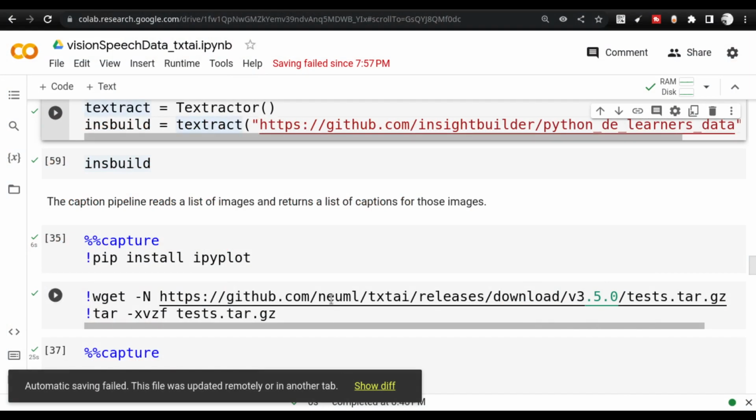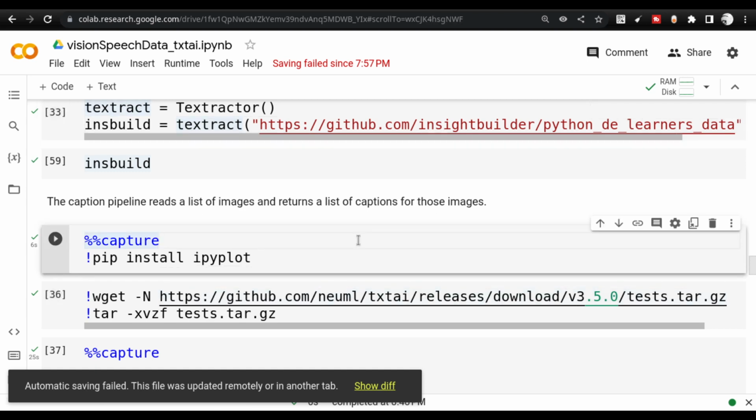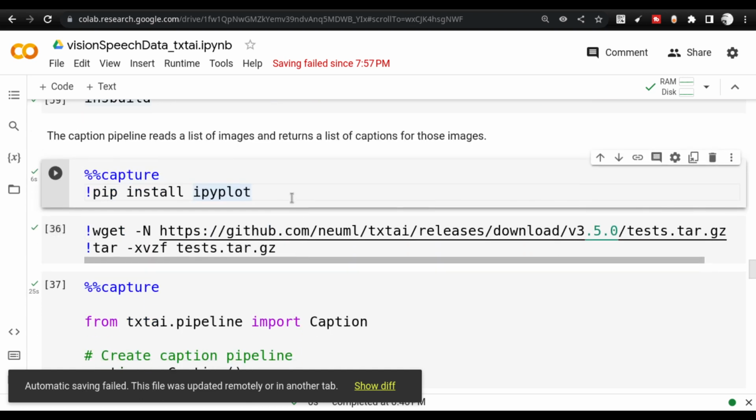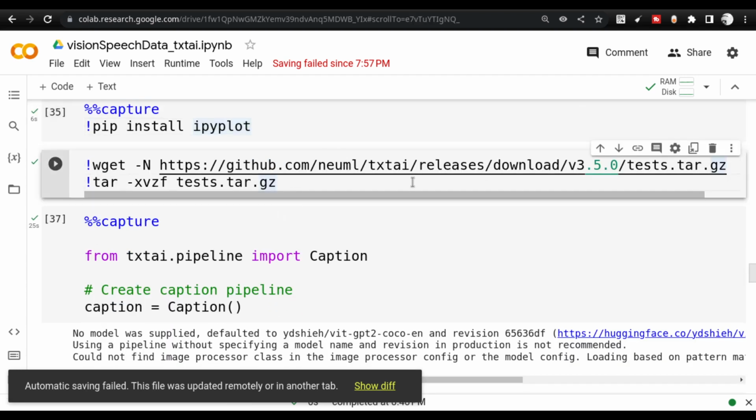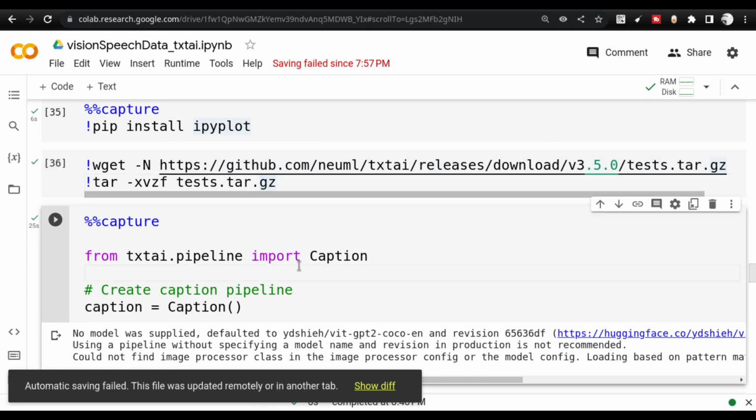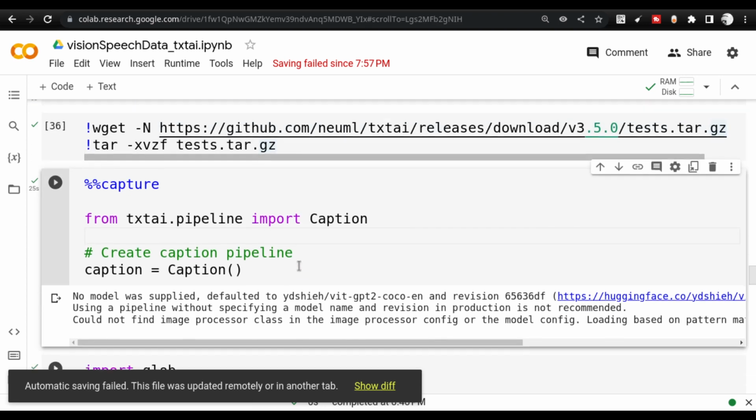In the browser, we see that ipyplot is one of the plotting libraries that is required to show the images. So that is why I have installed this. This was again shared by the TxtAi guys. And these particular examples are also taken from the TxtAi guys. You can work with other examples also. This is available to me and it was easier to share it, so I am using this.